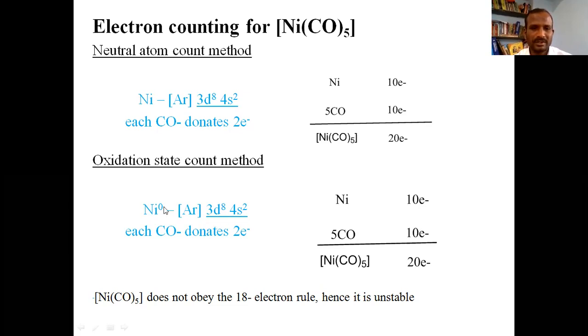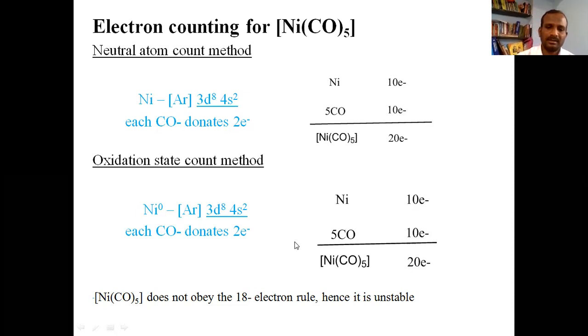The oxidation state of nickel is 0 and its electronic configuration is 3d8 4s2. The total number of electrons contributed by nickel is 10 electrons and 5 carbonyl groups donate 10 electrons. If you add these two, you will arrive at 20. So the count is the same by both the methods.